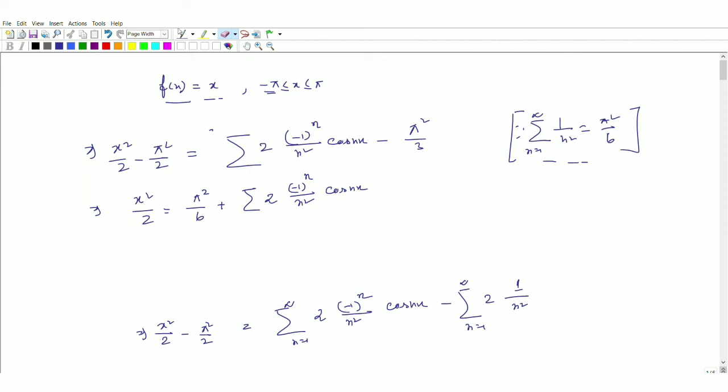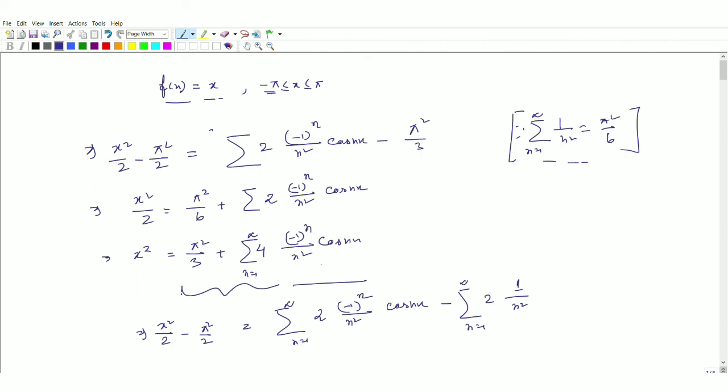Now if you multiply both sides with 2, then we will obtain pi square divided by 3 plus 4 minus 1 to the power n square cos nx. Okay, so this is the Fourier series of x squared.